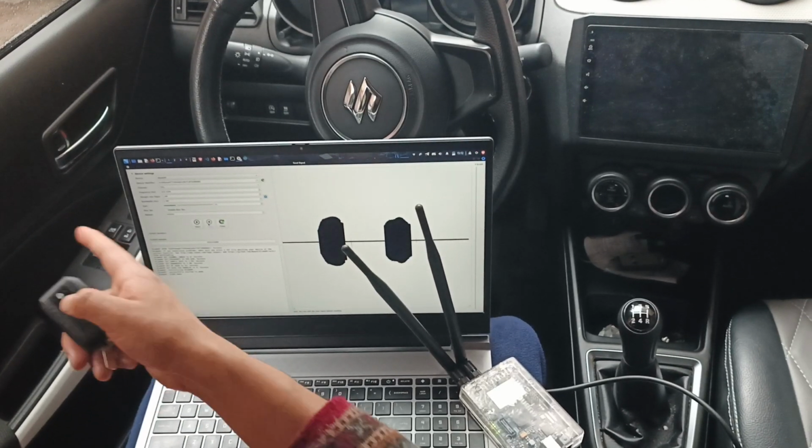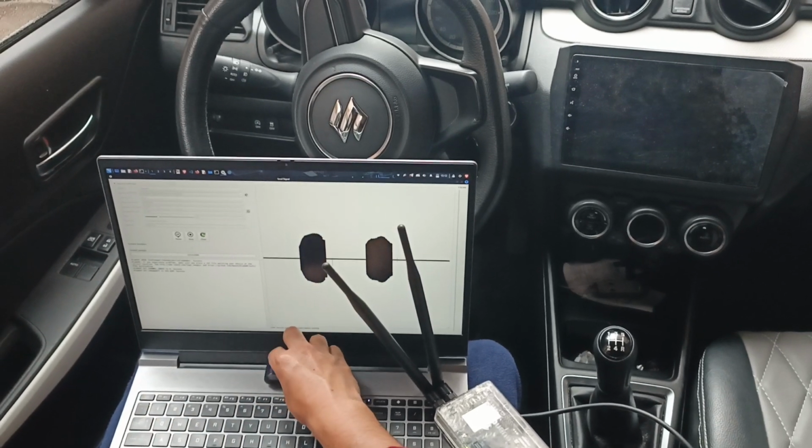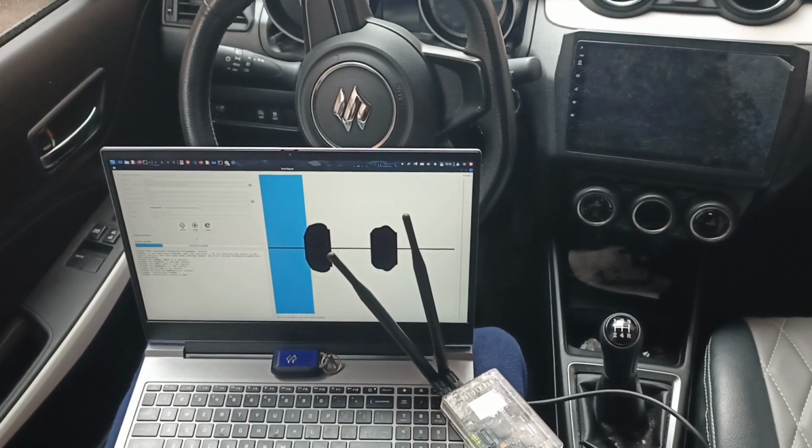For example, this is unlocked, and with the rollback it is locked.